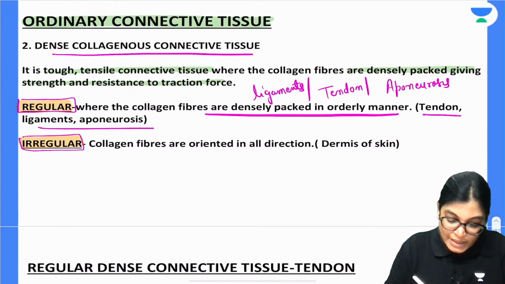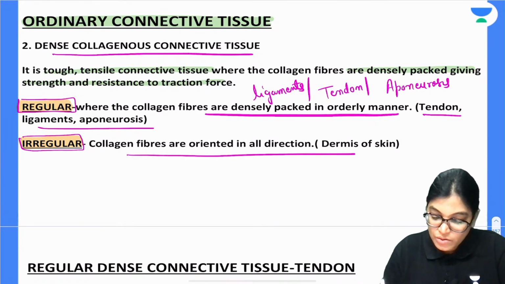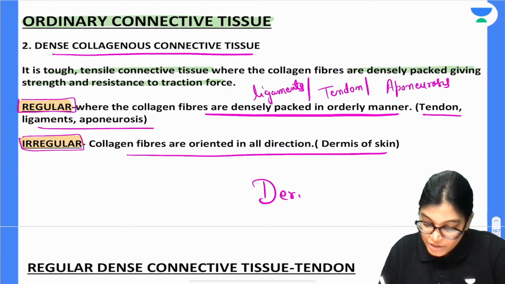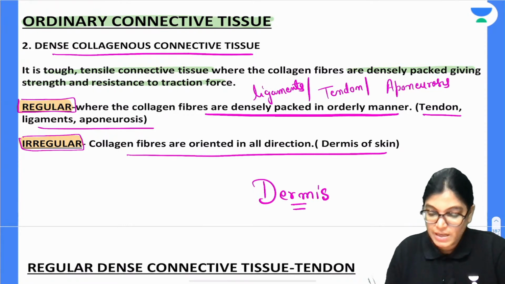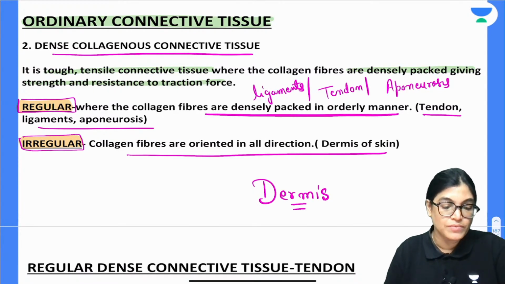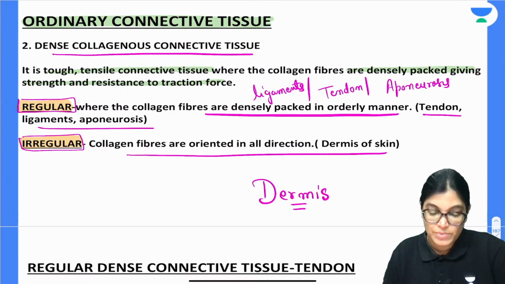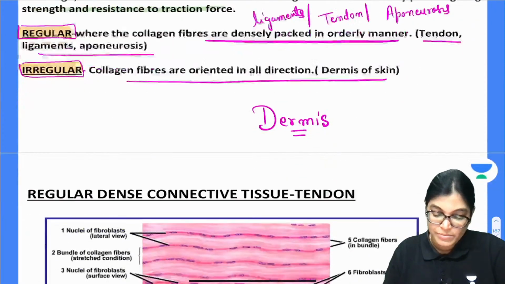Irregular, when we are talking irregular, the collagen fibers are oriented in different directions, and this irregular arrangement is seen in the dermis of the skin. The skin layer is superficially the epidermis, and below it is the dermis. So it is present in the dermis.